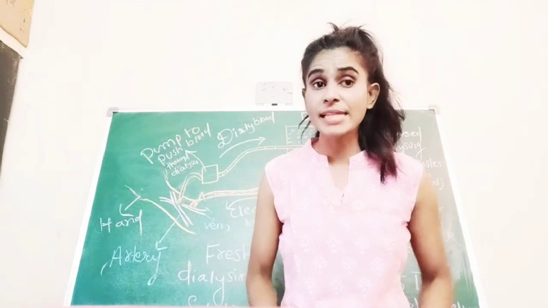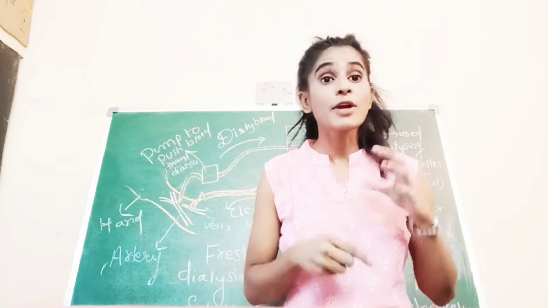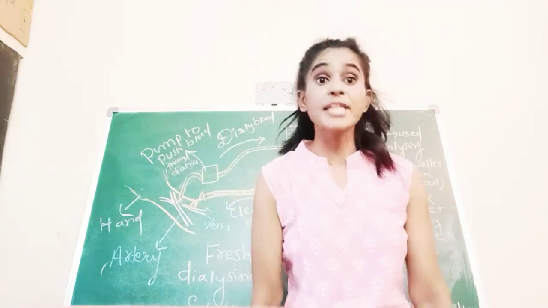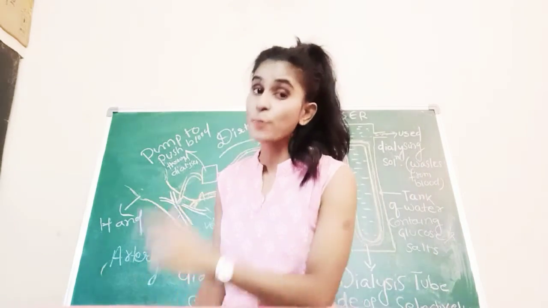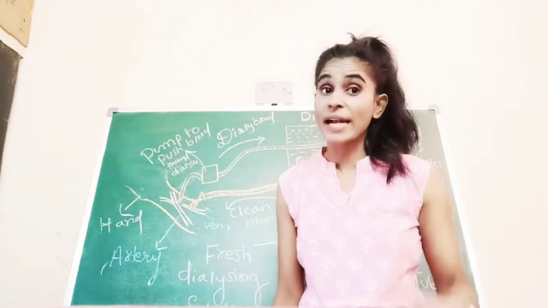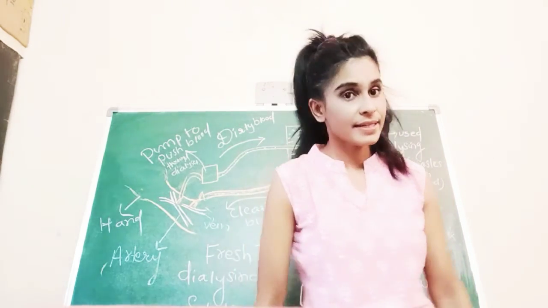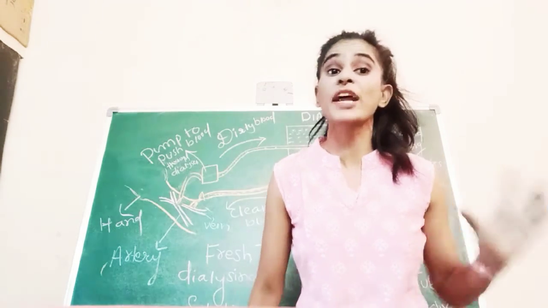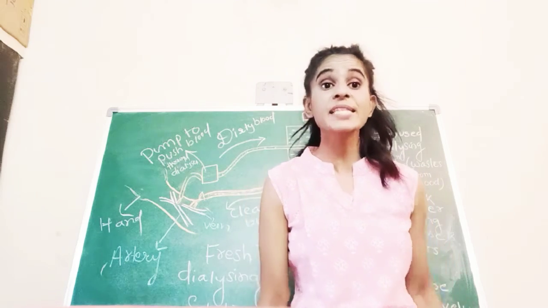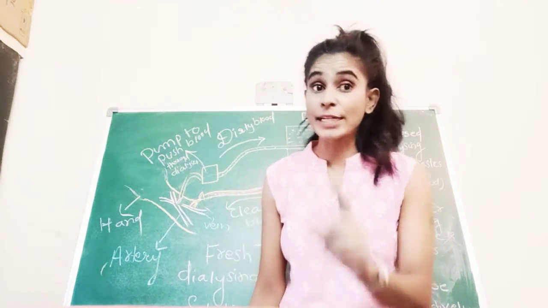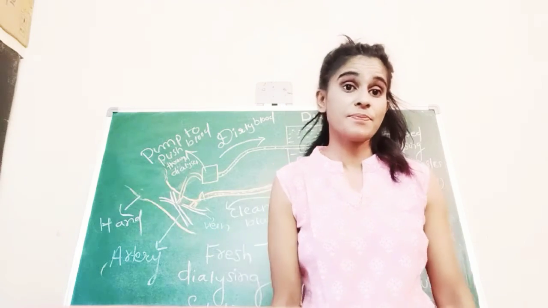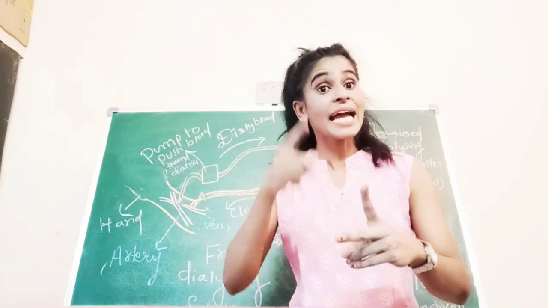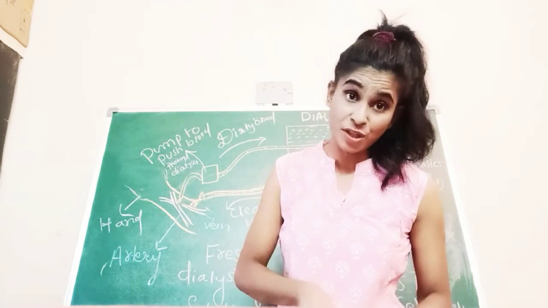So in such cases, generally the patients go for kidney transplantation. If both the kidneys are not working properly, they go for kidney transplantation by surgical methods. Surgery needs to be done to replace the patient's kidney with a fresh healthy kidney. But the big job is searching for a healthy kidney that matches the patient's kidney. Two important tasks: you have to search for a healthy kidney, and that kidney should match that of the patient.